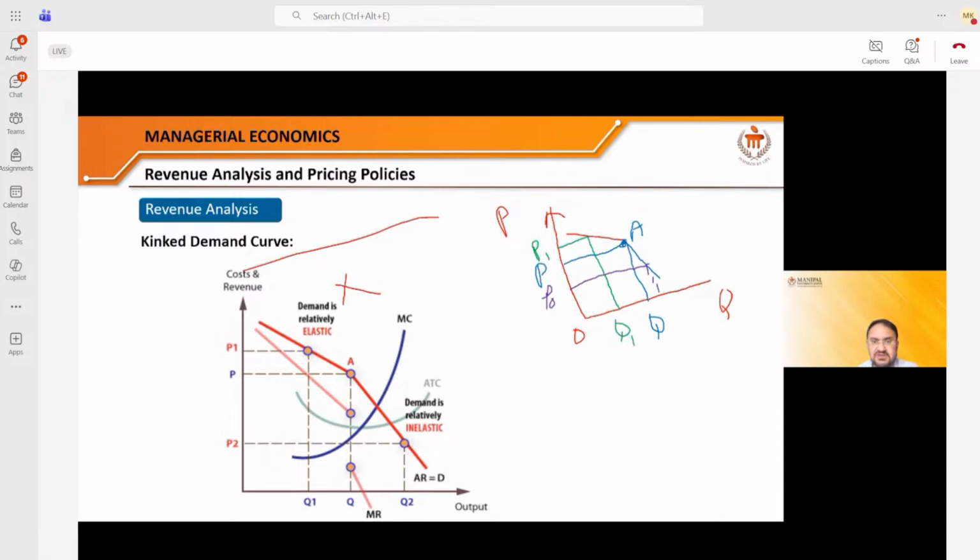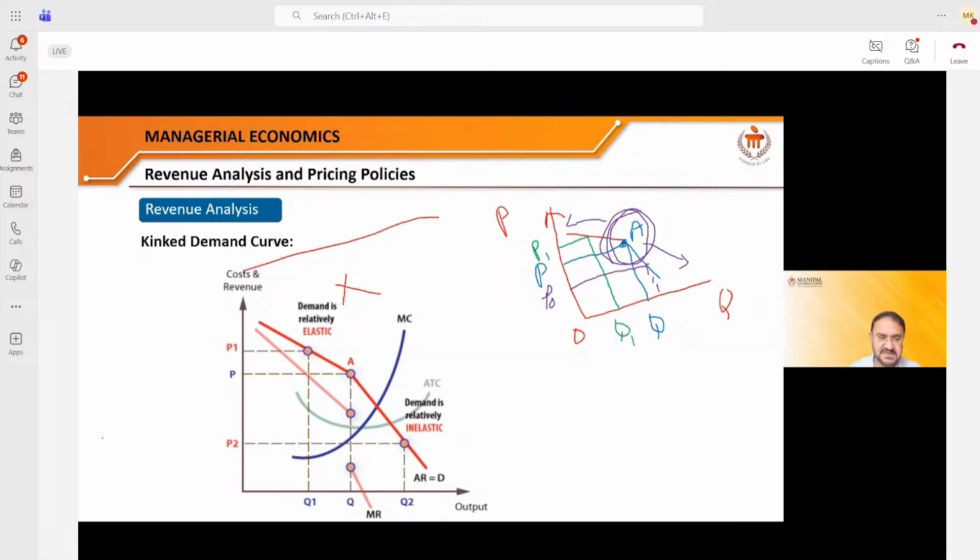Both of them will lose because there will be hyper competition on the basis of price, which is not good for both of them. So they will never reduce the price. The conclusion is they cannot increase the price, they cannot decrease the price, they have to keep the price at this kinked point. Therefore, we call it the kinked demand curve in the oligopoly market.